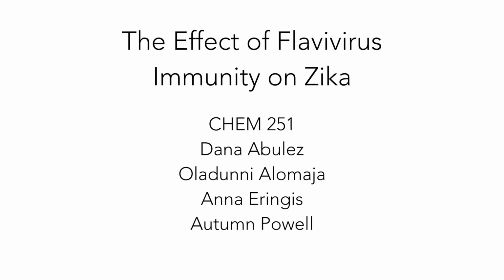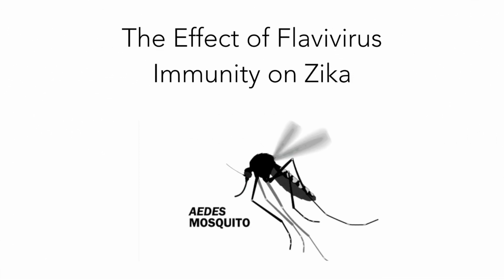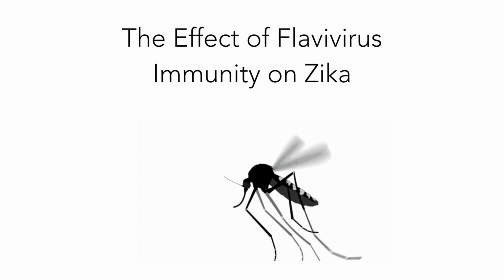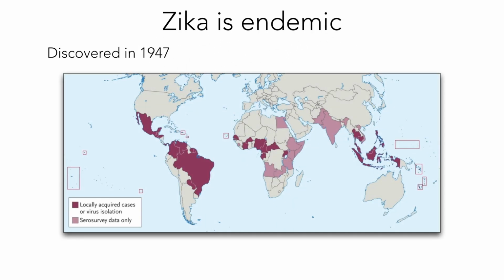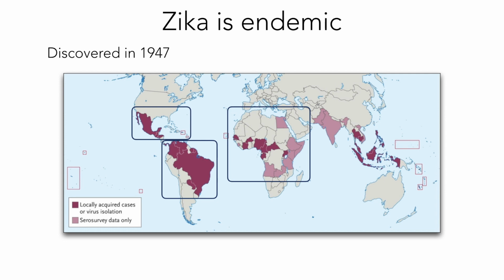The effect of flavivirus immunity on Zika. Zika is a flavivirus transmitted primarily through the bite of an infected mosquito. Zika is endemic to specific parts of Africa and Asia. It remained relatively obscure after discovery in 1947, up until a massive outbreak in 2015. It quickly spread to other countries in South and Central America and is now present in the United States.